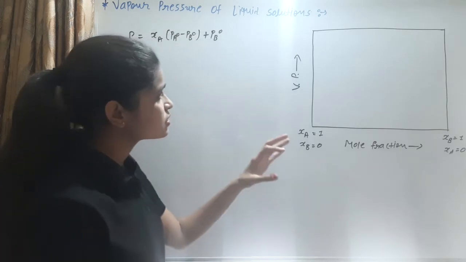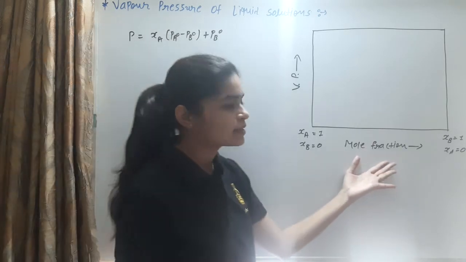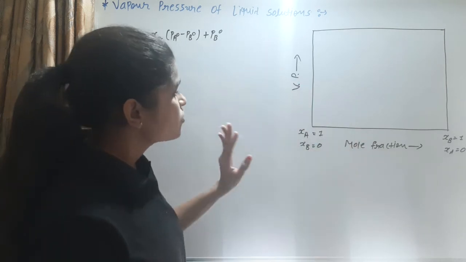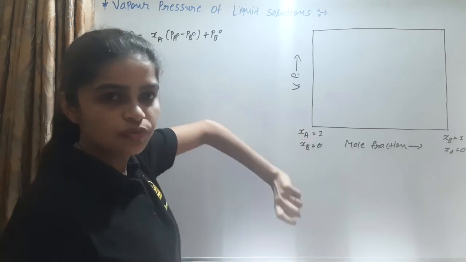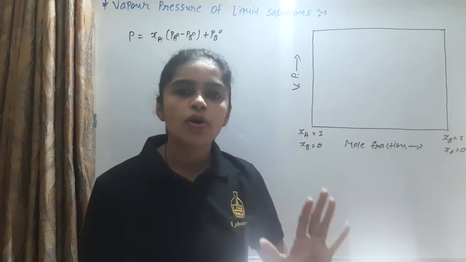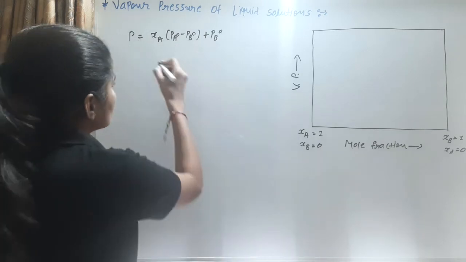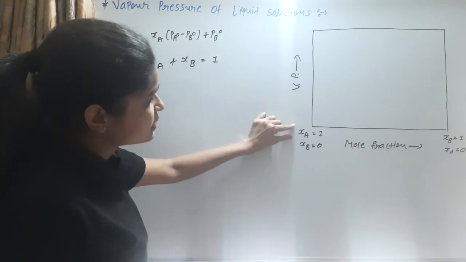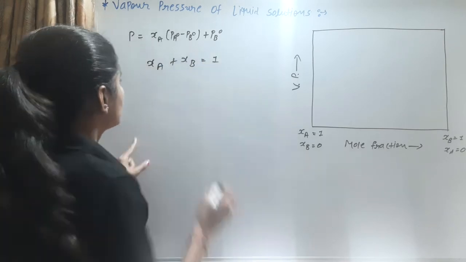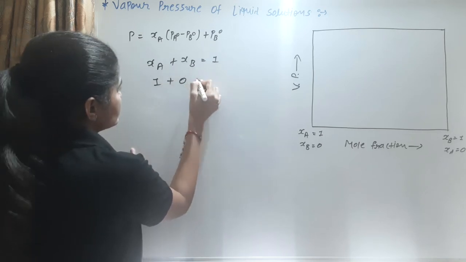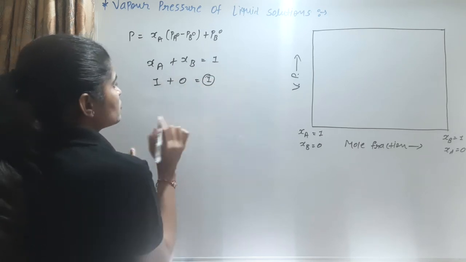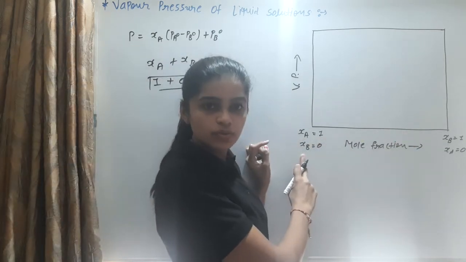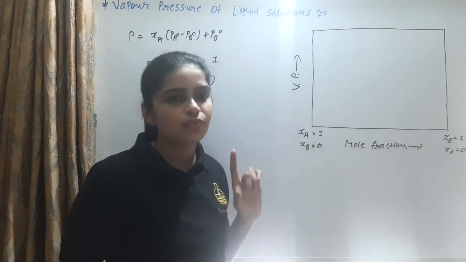This relation is shown in this graph: this is the vapor pressure and this is the mole fraction. How do we relate these two, vapor pressure and mole fraction? For example, consider XA value is equal to 1. We know that the total of the mole fractions is always 1, so XA plus XB is equal to 1. Whereas the XA value is equal to 1, XB is equal to 0, because the total is equal to 1.